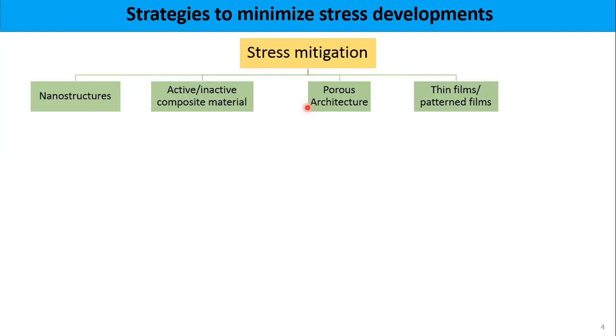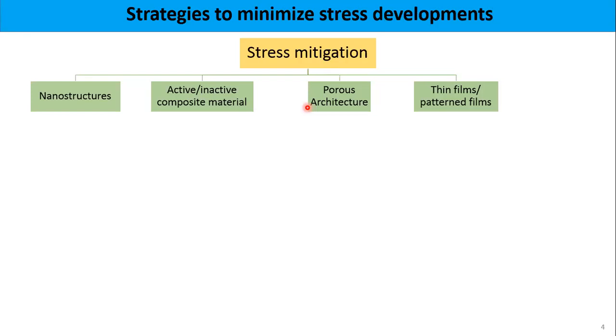And one more thing, instead of depositing continuous films, you can use specific patterns, pattern films. So in these various architectures, what happens? The diffusion length of lithium into the material gets decreased, so your entire material will lithiate. Secondly, the kinetics will be faster, and thirdly, there will be lesser stresses. And the pores between these structures can effectively accommodate